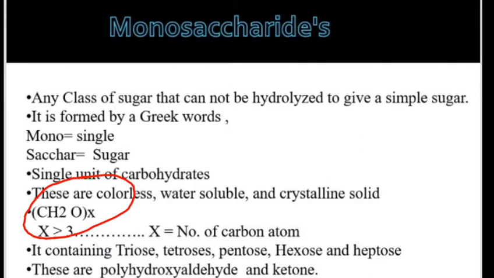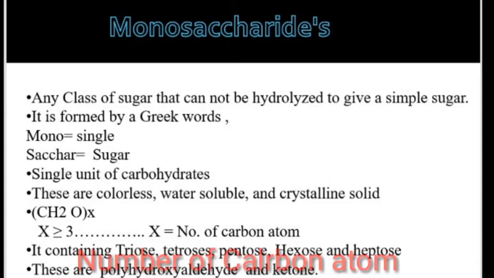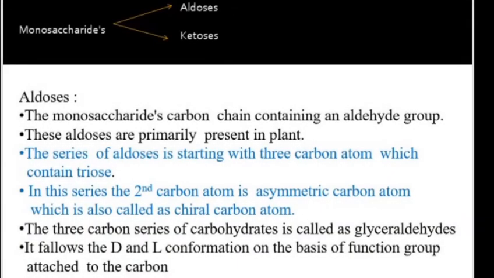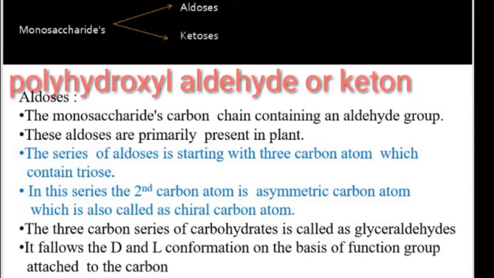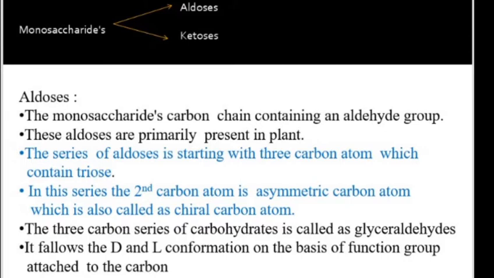Here n is greater than or equal to 3, and n means the number of carbon atoms. The structure of monosaccharides includes trioses, tetroses, pentoses and so on. These are named based on the number of carbon atoms present in the monosaccharide. The monosaccharide simple sugar is also called polyhydroxy aldehyde or ketone because it consists of an aldehyde or ketone group. Depending on these, monosaccharides are classified into two types, that is aldoses and ketoses.